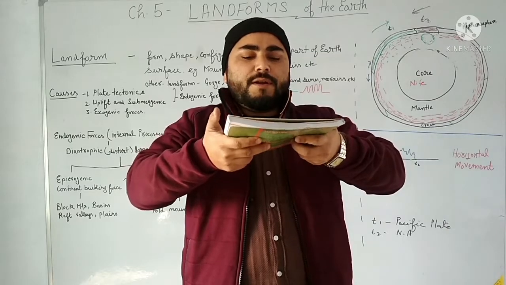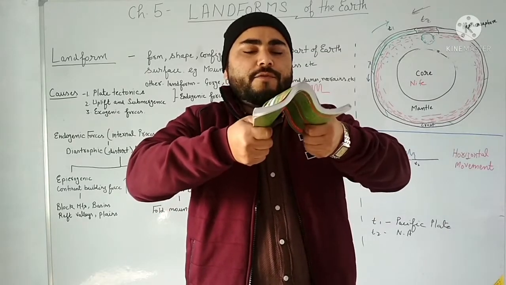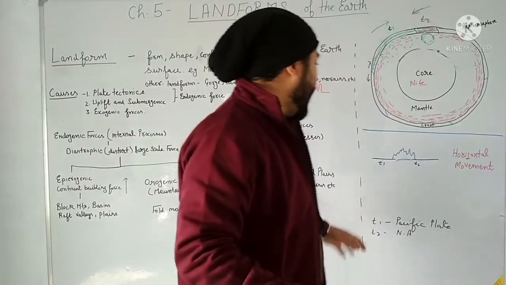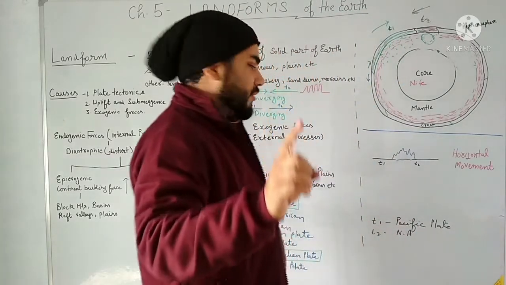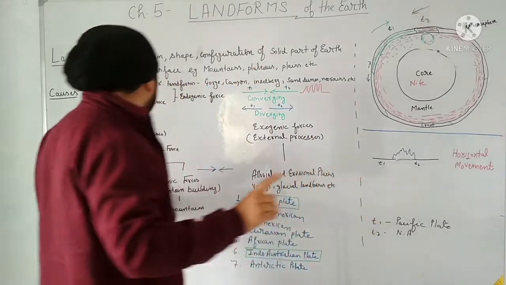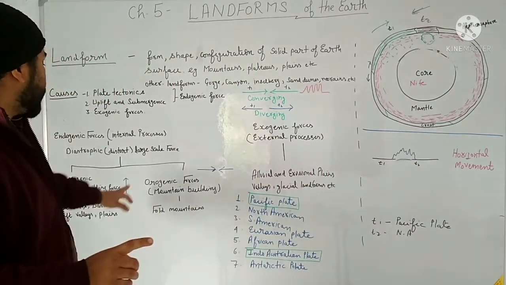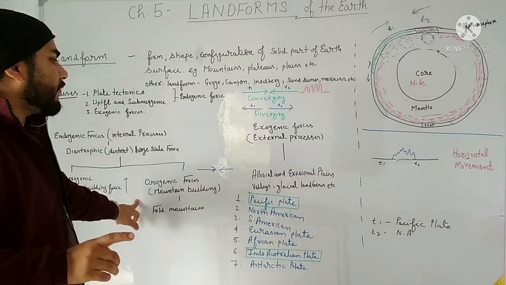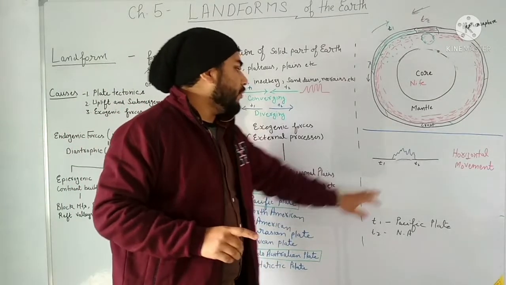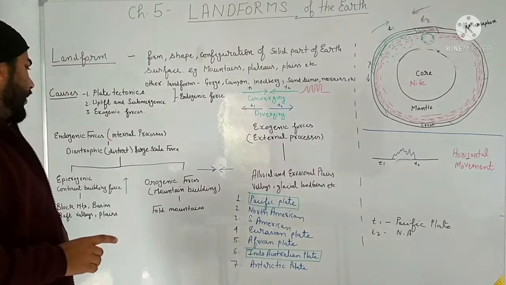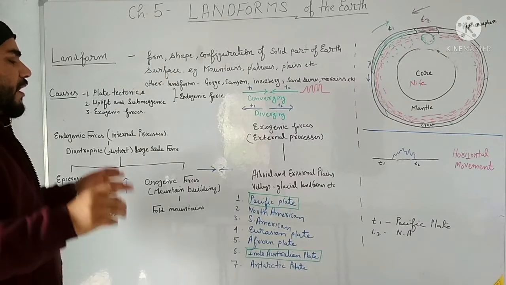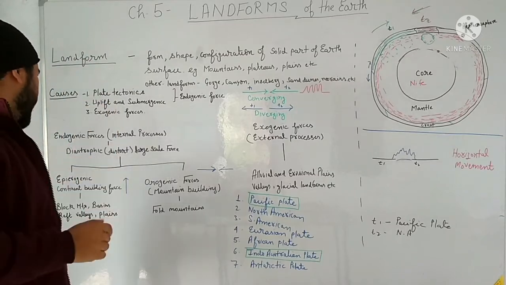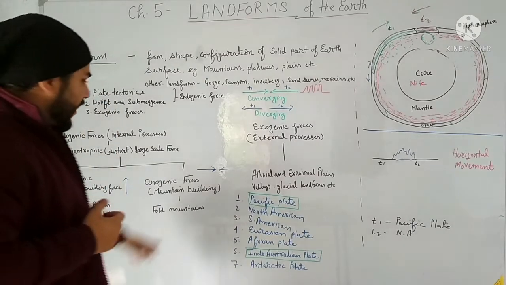Now this type of crumbling will take place, and mountains will be formed, okay. So this is the orogenic force, or mountain building force. The mountains are getting created. It is a type of diastrophic or large scale force because it is applied on a very large area.